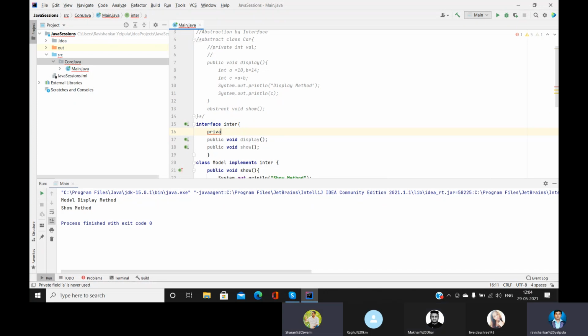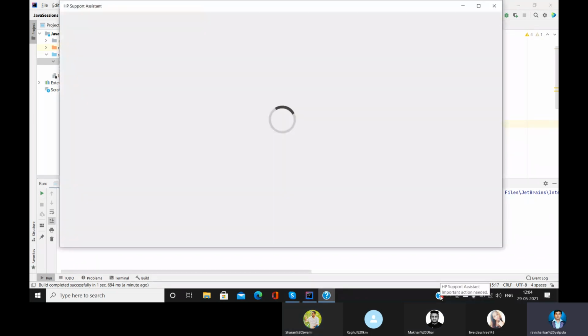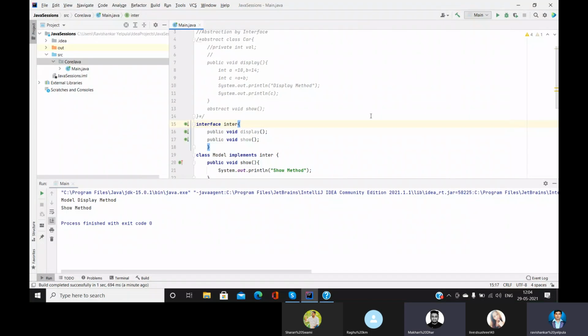But interfaces are very important. It's not just a 2 marks question, so we cannot skip it. It's very important in development. When it comes to interacting with the database, interfaces play a vital role, guys. Even for frameworks it's required.